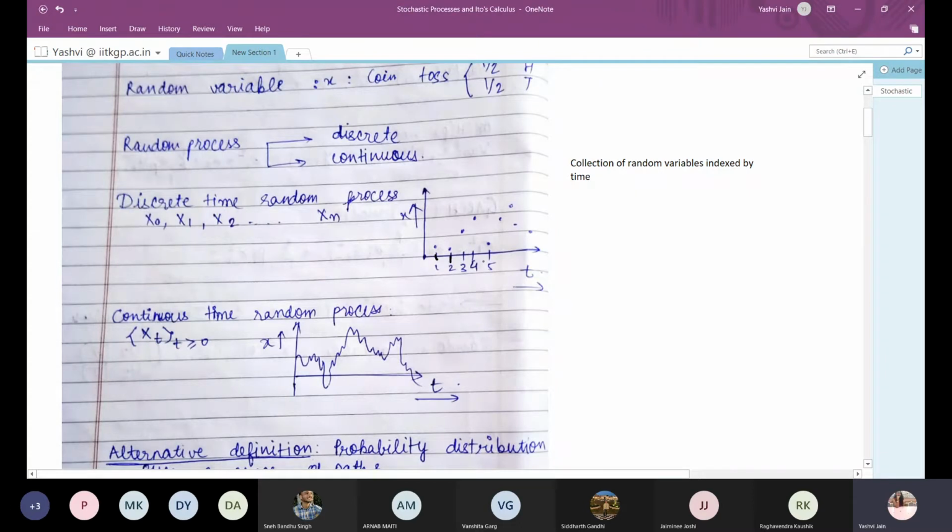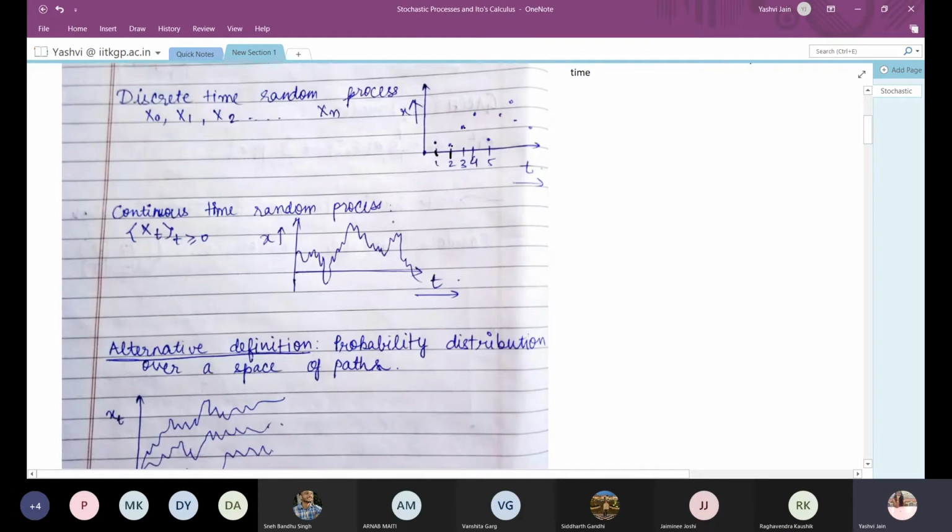Suppose at t1, t2, t3, t4, the value of x is observed, and this x is a random variable. So x0, x1, x2 up to xn are random variables. This type of distribution is known as a discrete time random process. One example can be the throw of a dice. Suppose at the first minute one value is recorded, at the second minute another value is recorded, and so on. So it is indexed by time and it is a random variable, so it is known as a discrete time random process.